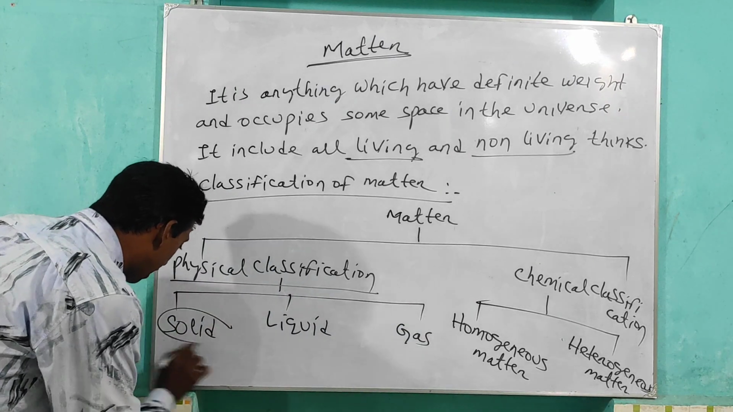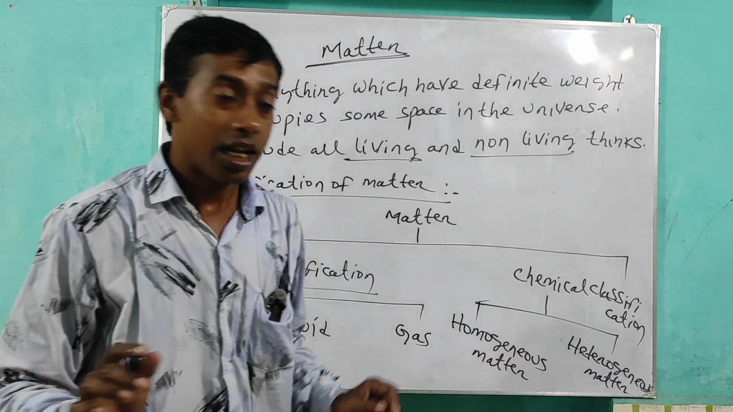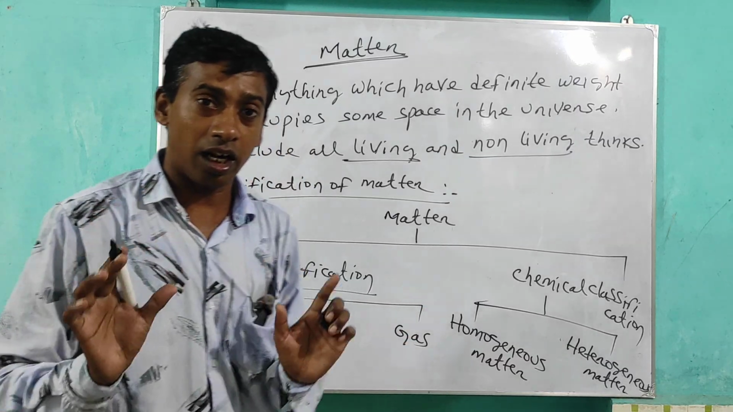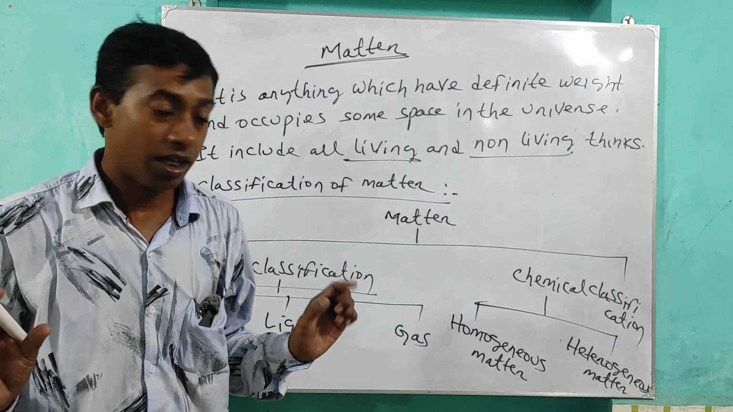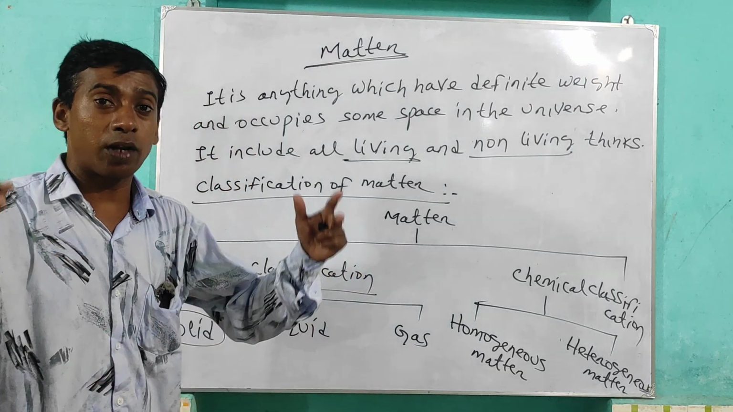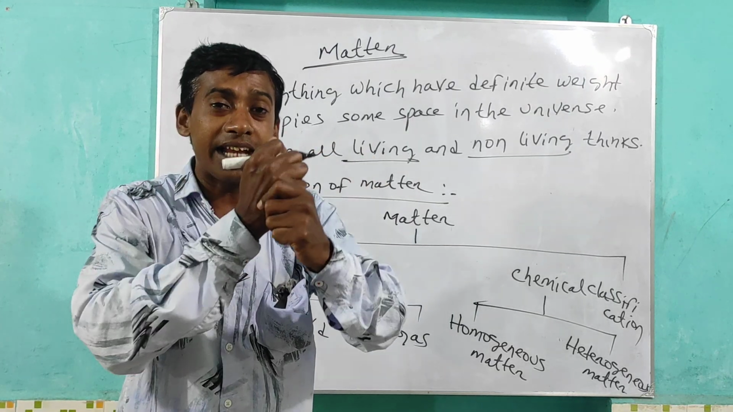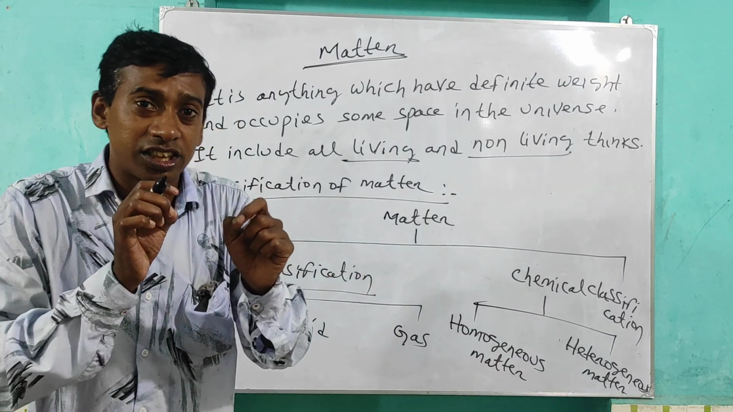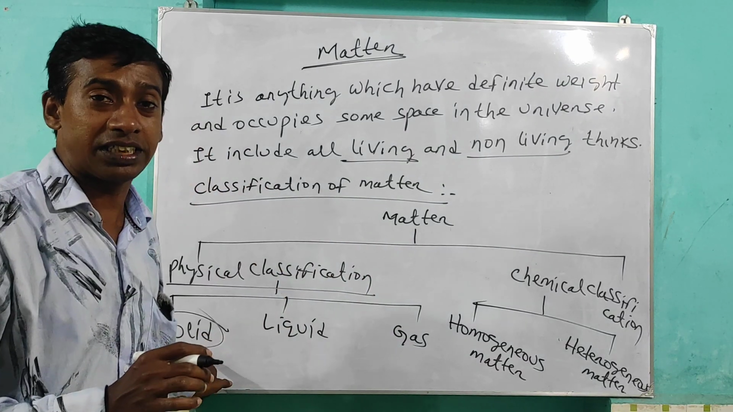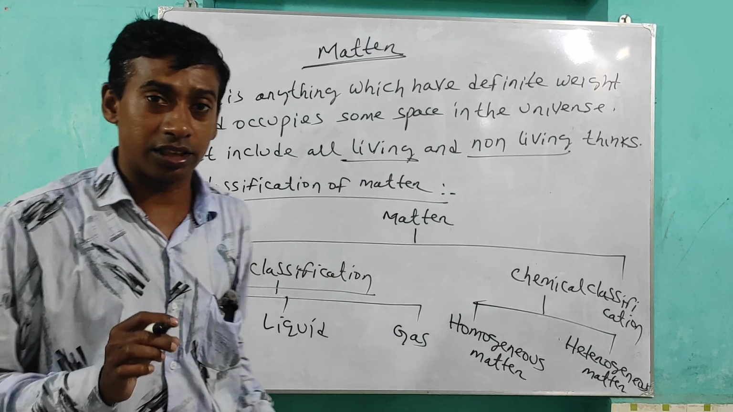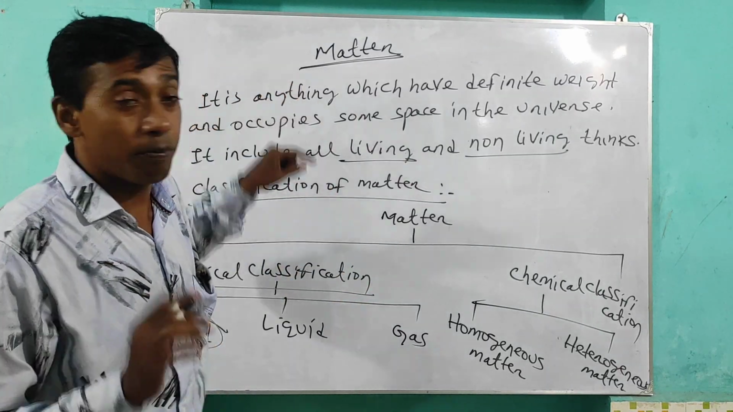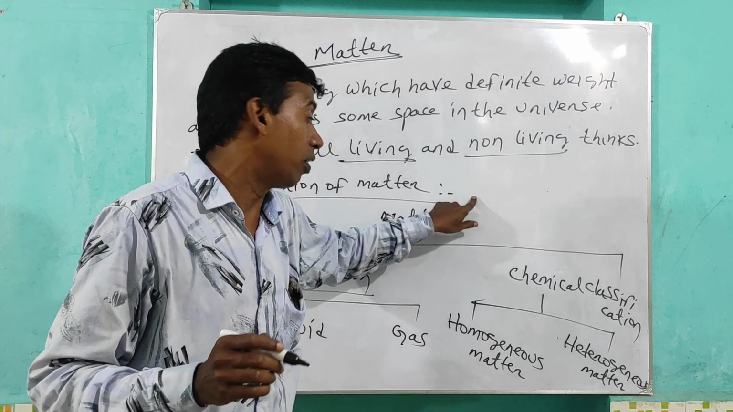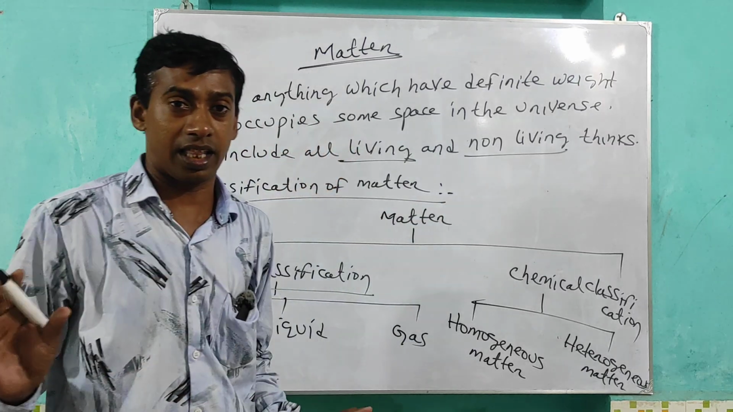First one, solid. It is one of the states of matter which has definite shape and definite volume. In solid, particles are closely packed or tightly packed. There is a strong force of attraction between solid particles. There is no space present, so solids are not compressible.